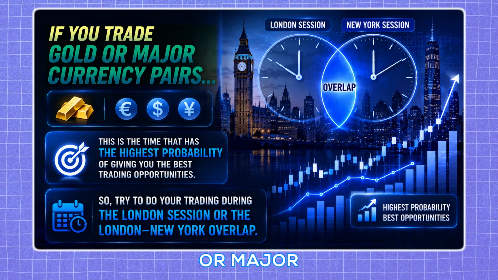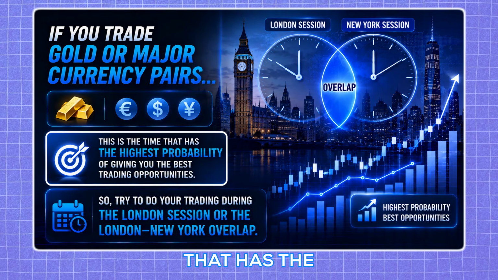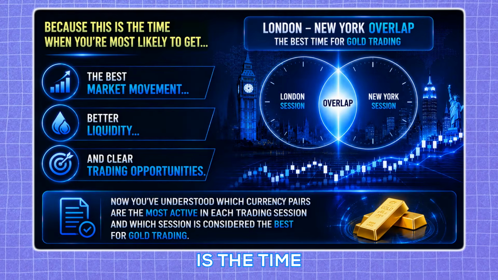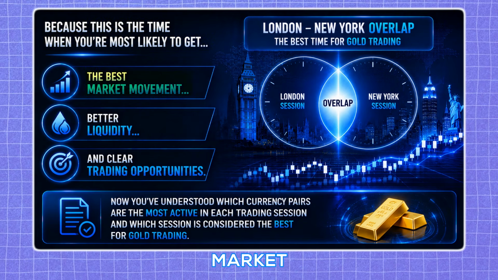If you trade gold or major currency pairs, this is the time that has the highest probability of giving you the best trading opportunities. So try to do your trading during the London session or the London-New York overlap, because this is the time when you're most likely to get the best market movement, better liquidity, and clear trading opportunities.